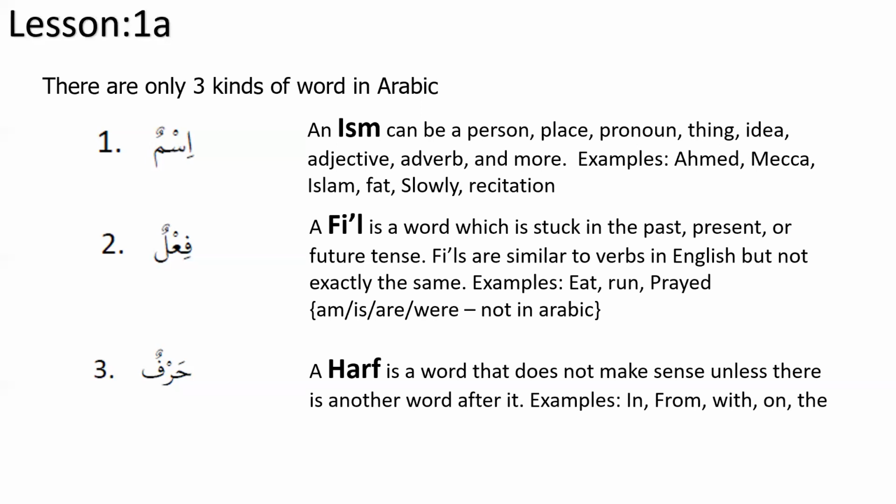So lesson 1A is: there are only three kinds of words in Arabic. That's the thing you have to remember. We're not going to go to Arabic examples right away. As I said, we're going to go slow, because I know some of you probably already know this stuff, and some of you have probably done this kind of course. But think about the other people, some of you maybe have no idea about this before. So let's go slow, inshallah ta'ala, and we'll catch up when the time comes. So, three kinds of words: ism, fail, and harf.